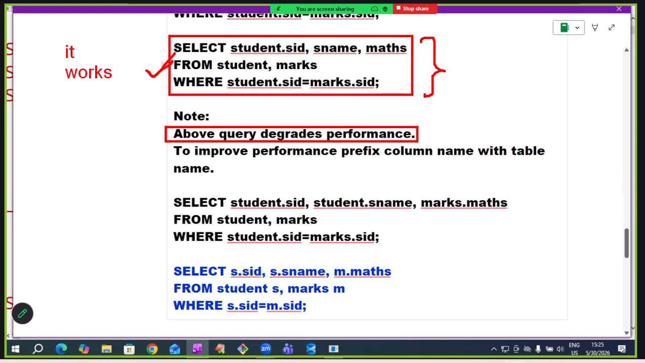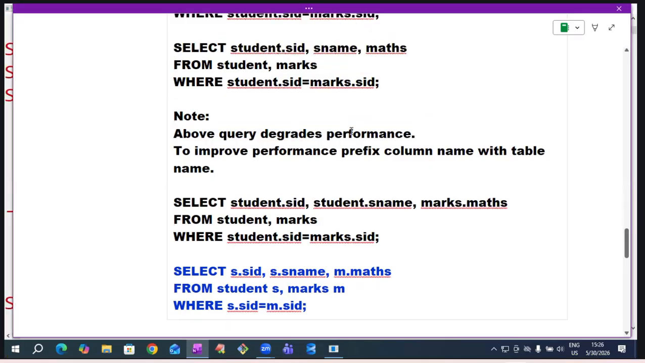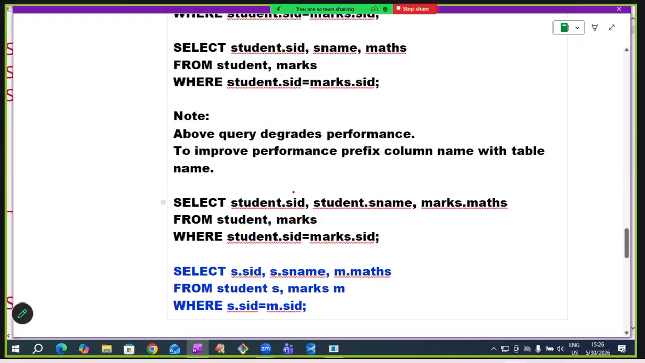This query works perfectly, but here a problem is there. It degrades performance. How does it degrade performance? For the maths column, it is searching in the student table and in the marks table. In two tables, it is searching. For the SNAME column, it is searching in the marks table and the student table. In two tables, it is searching. Time will be wasted. To save that time, prefix every column name with the table name.